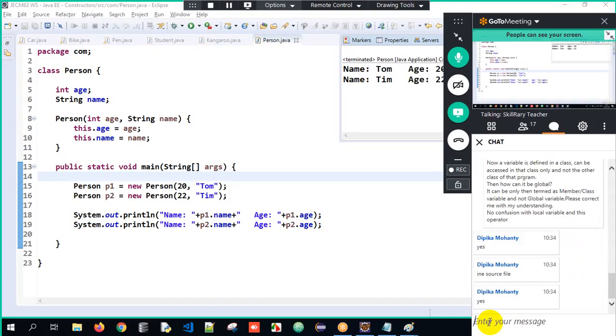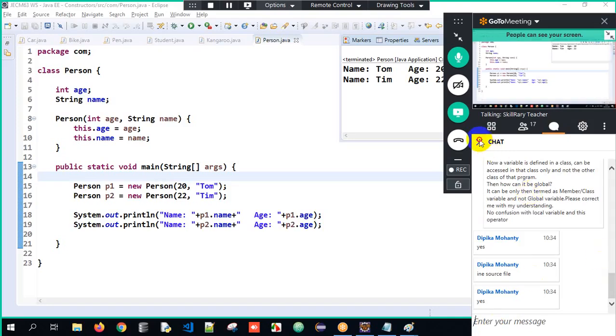One source file here. Okay, so that way we can create an object and access it, right? See, if it's a global variable, we have to check if it's static or non-static. If it is static, you will access it with the help of the class name. And if it is non-static, you will access it with the help of object creation. So that way it's also a global variable.